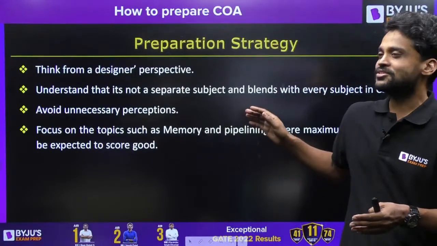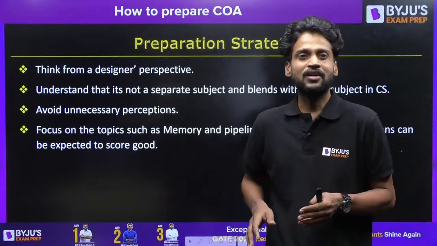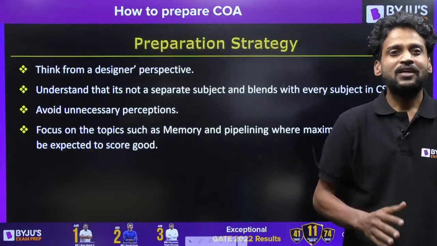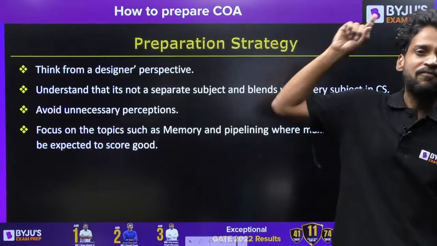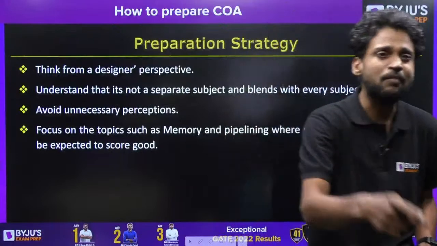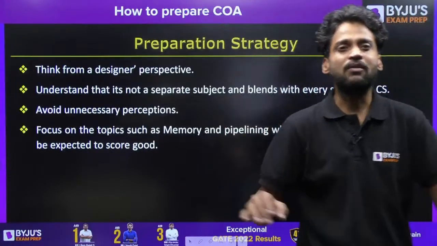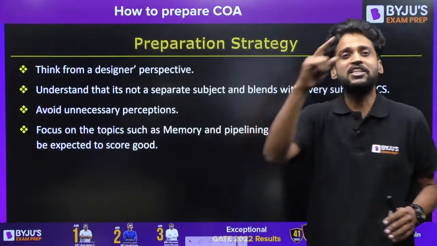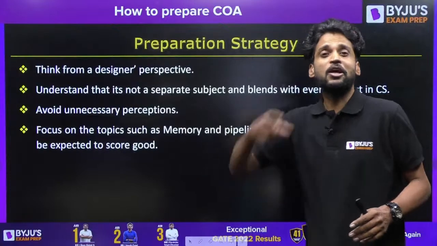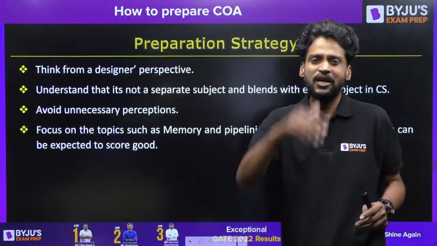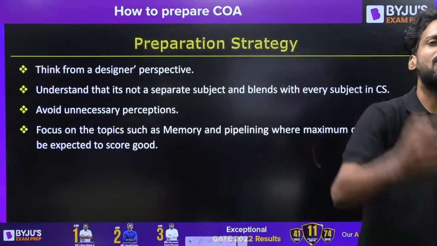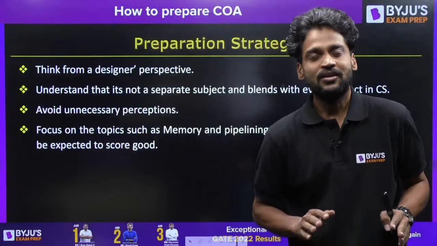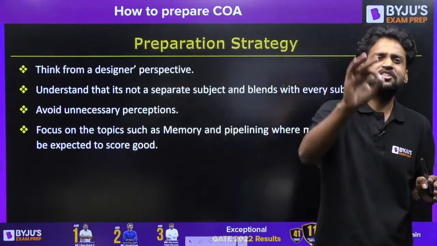In computer architecture and organization, thanks to the way it is designed, it blends into every topic of computer science. It is an integral part of every topic. You take Java, this is an integral part. You take C++, this is an integral part. You take operating systems, this is an integral part. You take computer networks, computer architecture and organization is considered an integral part. So, you avoid that perception. This is a misconception, a misperception.